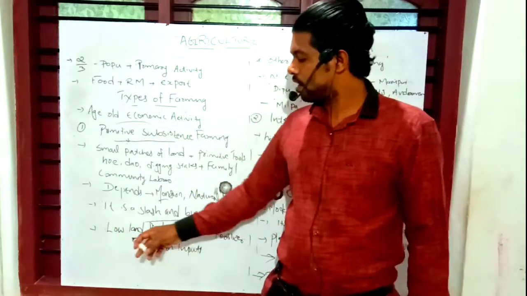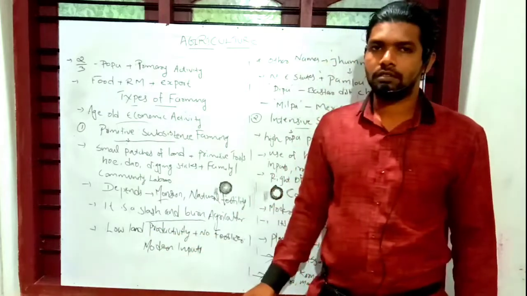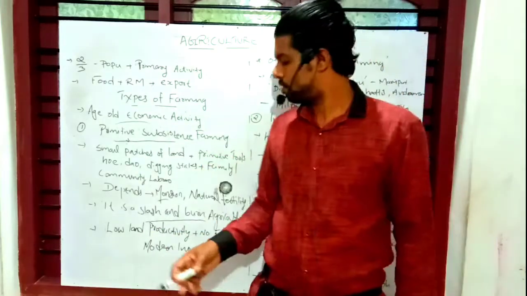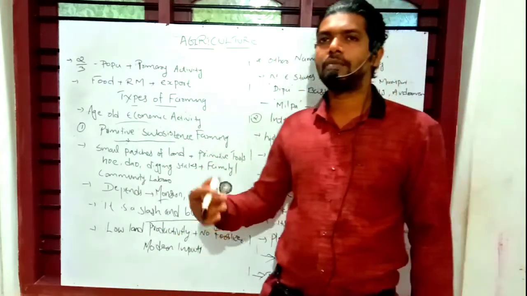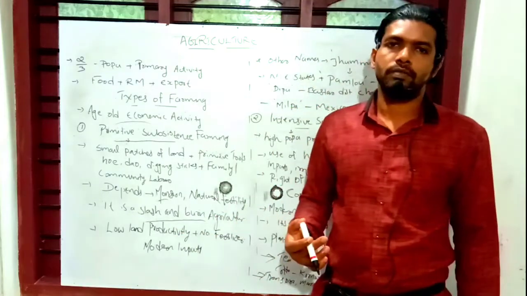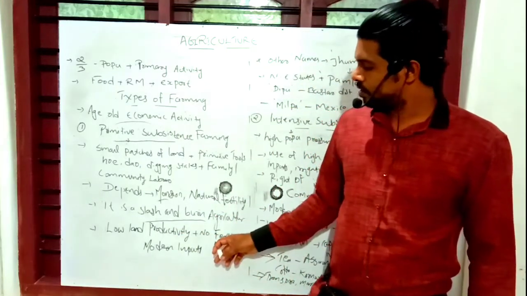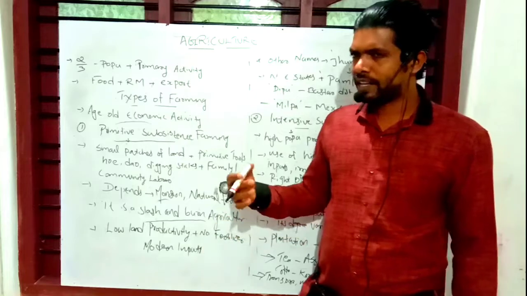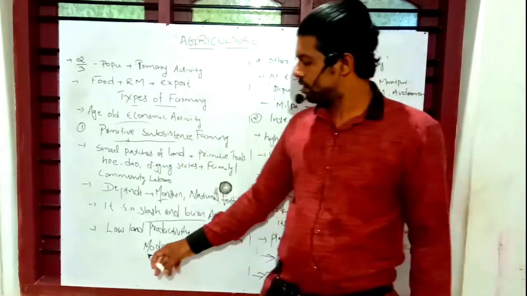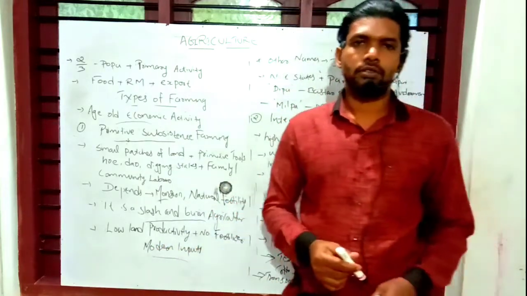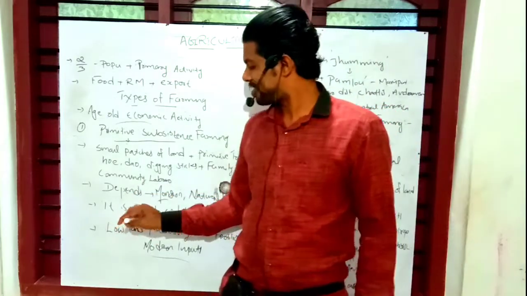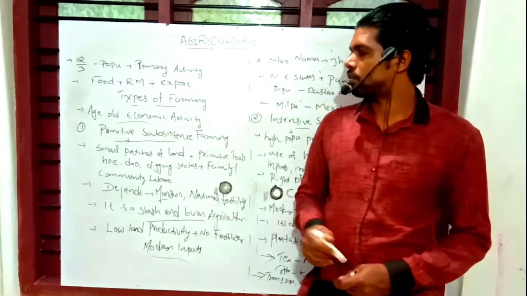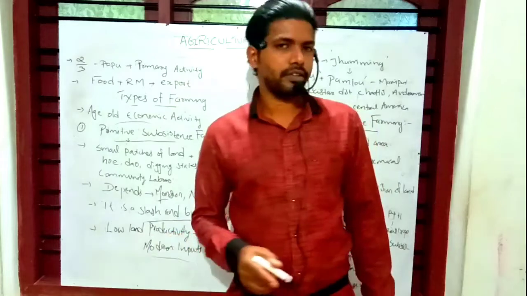Another feature is low land productivity. Productivity from the land is very low, and they do not use modern methods, pesticides or fertilizers, and modern inputs cannot reach them. So that system is commonly called slash and burn agriculture, or primitive subsistence farming in India.